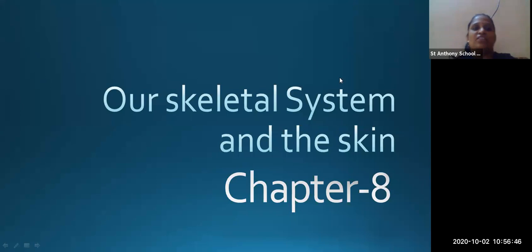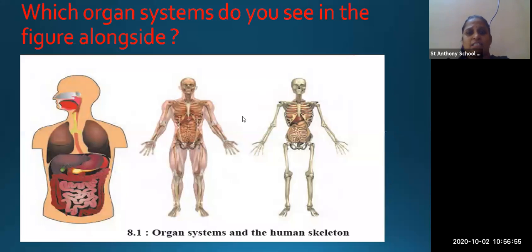Okay. Our chapter's name is our skeletal system and the skin. So let's see. Here you can see different types of systems in the three pictures. In the first picture, which type of system can you see? You can see the digestive system as well as the respiratory system.